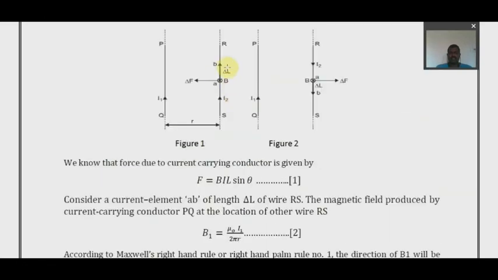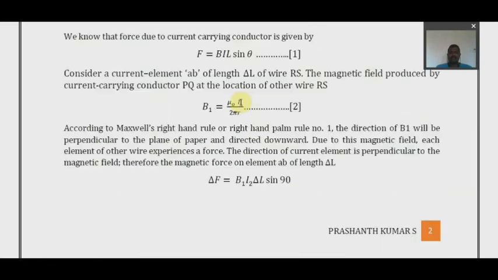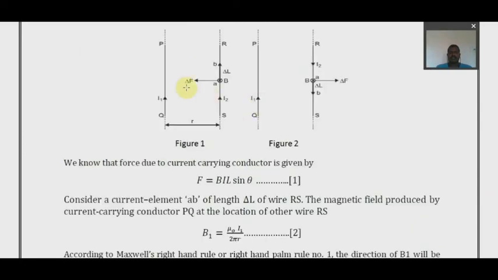We are finding out what that attractive force is. The standard expression for force in a magnetic field is BIL sin theta. And we need the expression for the magnetic field B1 of the other conductor, because of the influence of this current on this conductor.